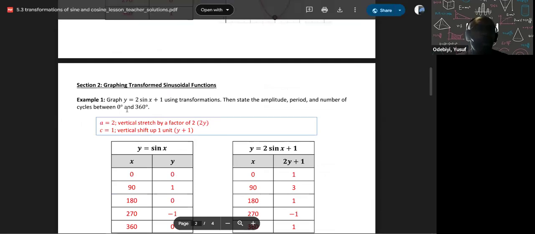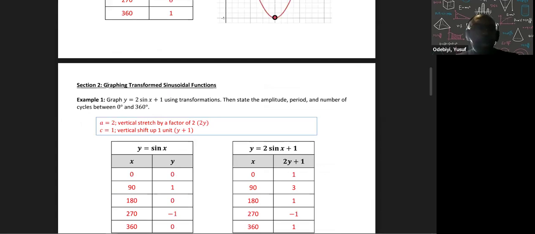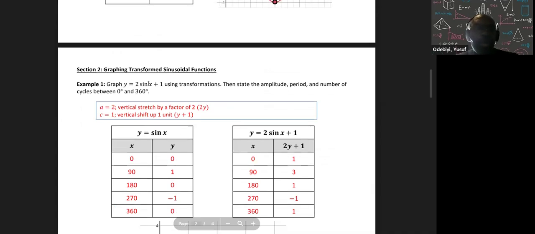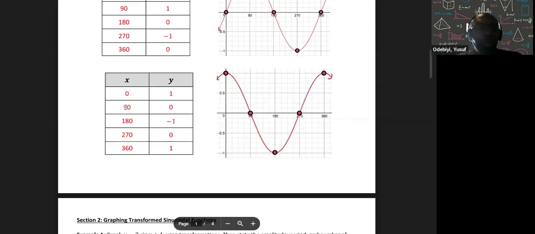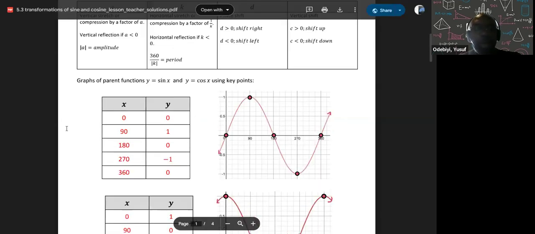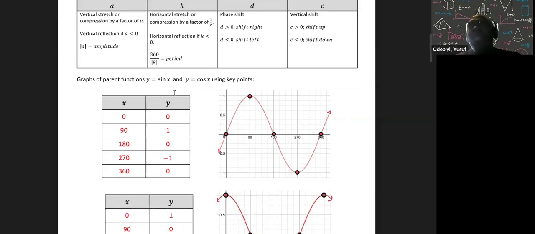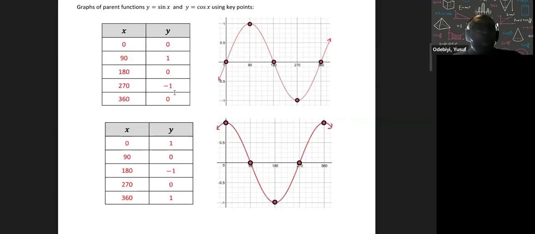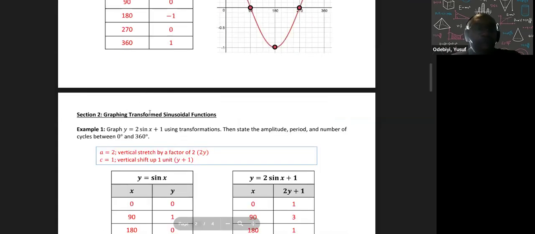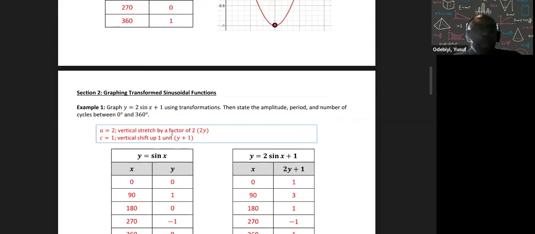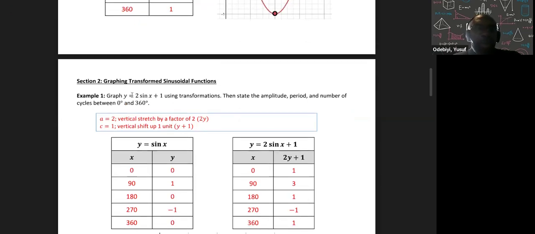This one here shows you the shift, the transformation. I have now y is equal to 2 sine x plus 1. Well, we know x is just our angle variable. In the previous one we used the unit circle, y is equal to sine theta, but x is the actual angle. Okay. So we're looking at the angle. So 2 sine x plus 1. Well, since A is greater than 1, you know it's a vertical stretch.